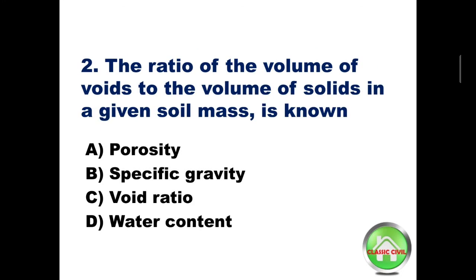Question number 2. The ratio of the volume of voids to the volume of solids in a given soil mass is known as. Option A porosity, option B specific gravity, option C void ratio, option D water content. The ratio of the volume of voids to the volume of solids in a given soil mass is known as. Answer is option C void ratio.